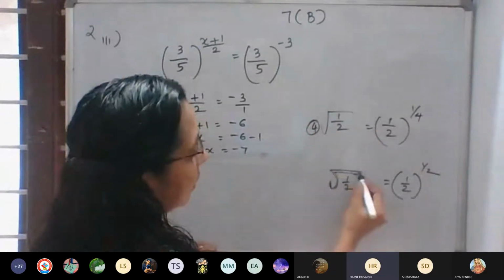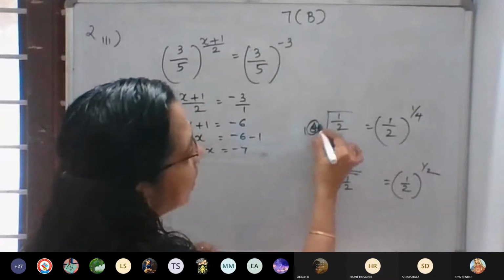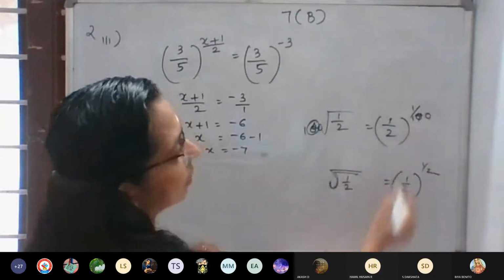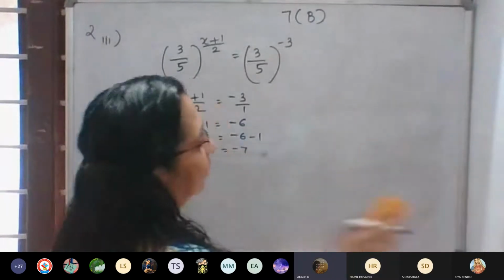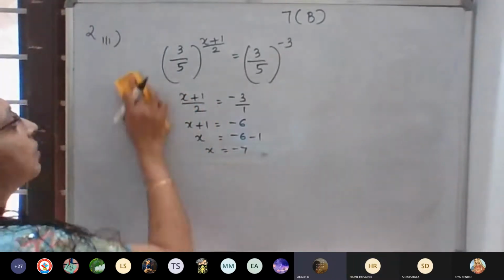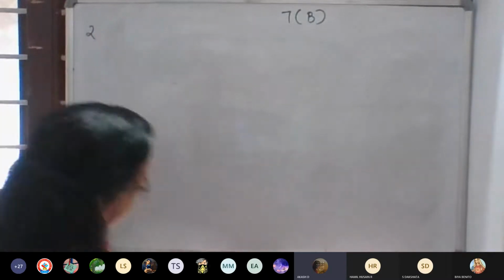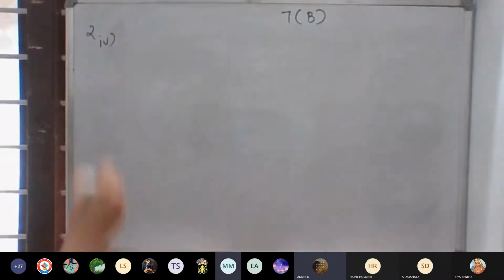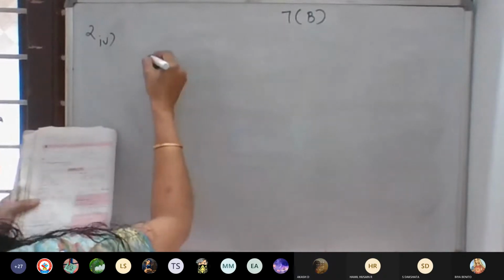Then 100 means we will write raised to 1 by 100. This is the same question as the third, same model question. Right? 2 by 3 all raised to 1 by. Let others also do. Wait.